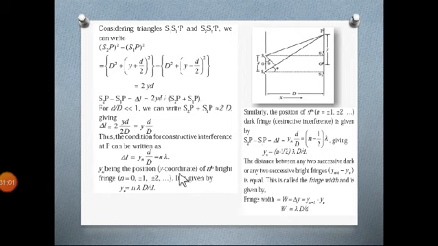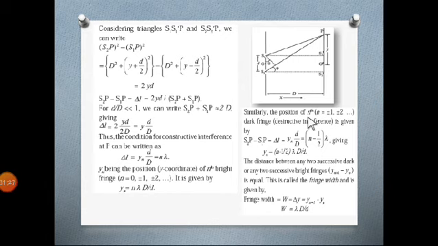Yn being the position, that is the y coordinate, of the nth bright fringe, because when we are considering constructive interference, the point which is formed is bright. So by shuffling all the things, we are getting yn as n lambda capital D upon small d. You have to remember this. We are going to use this for numericals.